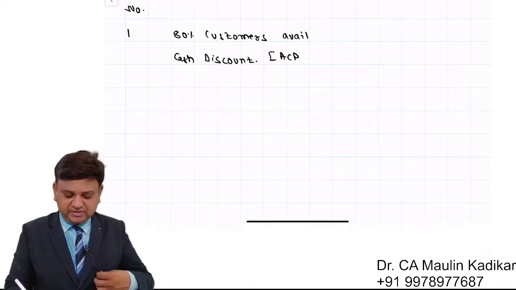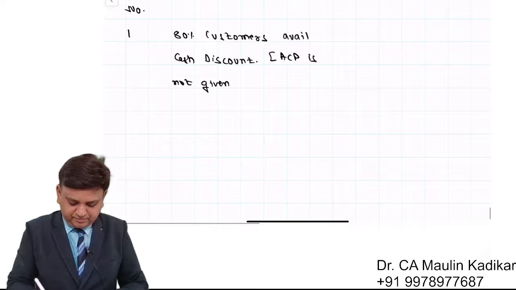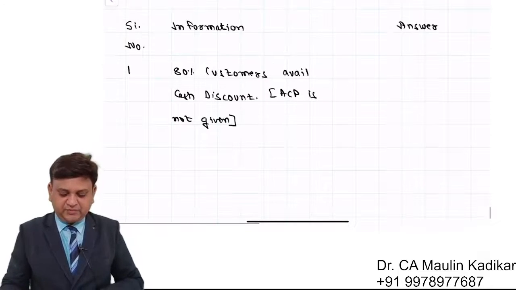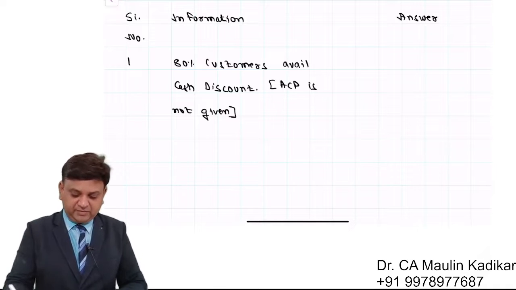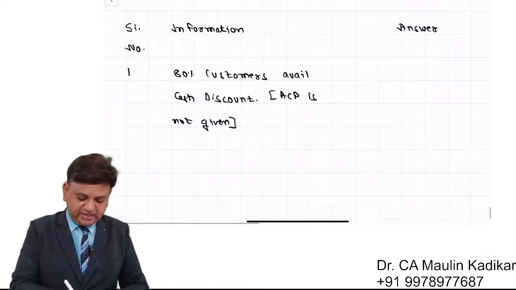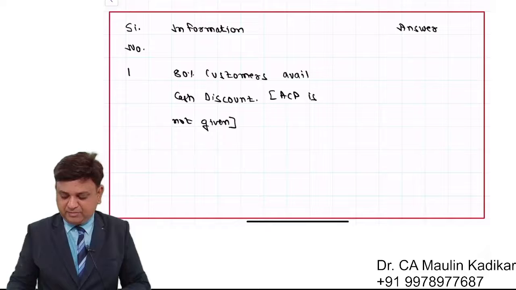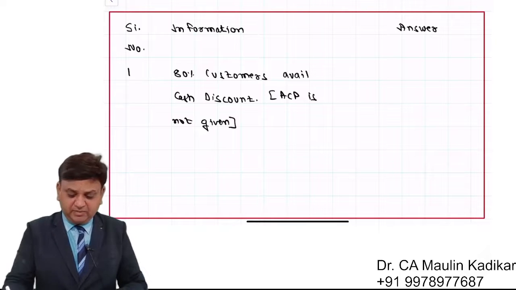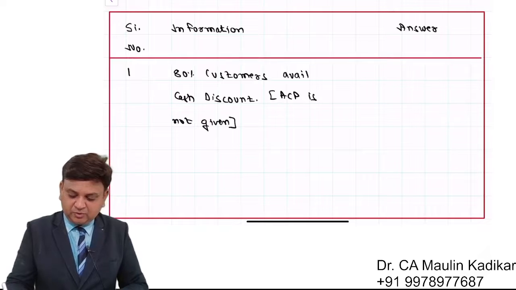ACP stands for average collection period, is not given. So the first situation is like this, wherein we would be provided with the information that 80% of the customers are availing cash discount, and average collection period information may not be given to us in the example. In that case, how to answer, that is what I am dictating to you.